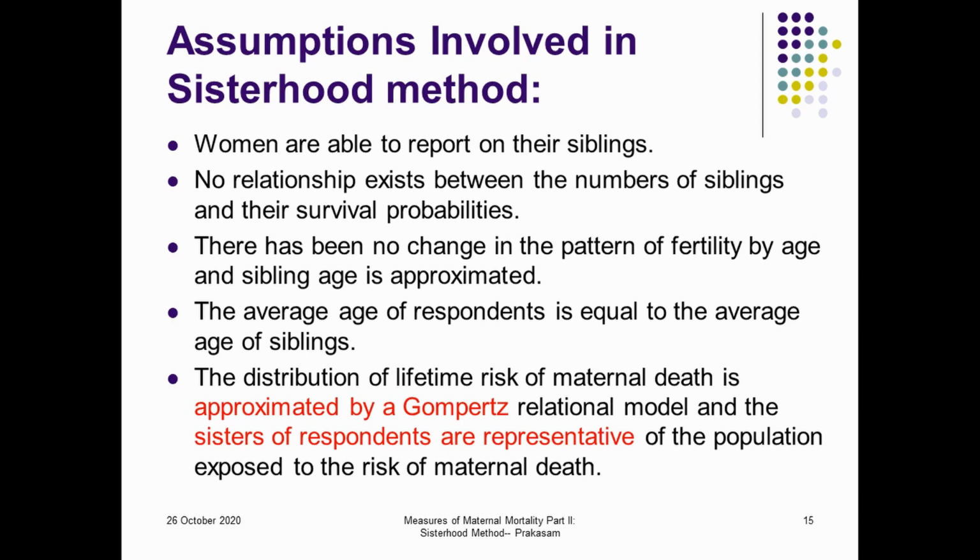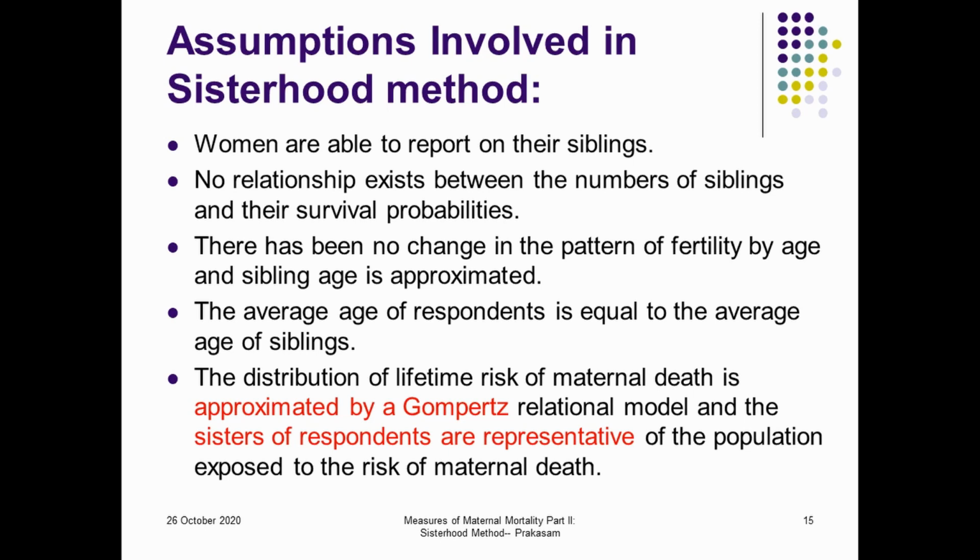There are no recall errors or errors due to missing numbers, and no relation exists between the number of siblings and survival probability estimations. One more thing: the age pattern of fertility, which has been standardized by Graham, is used for all the surveys in this sisterhood method. Therefore, that has to be taken. That means the age-specific fertility rate should follow the pattern given by the standard fertility.